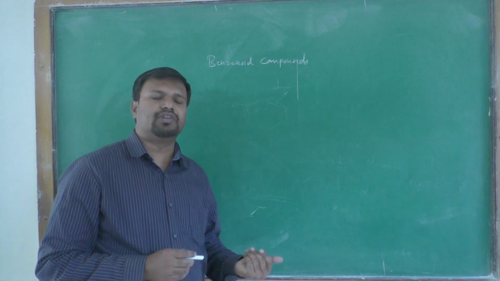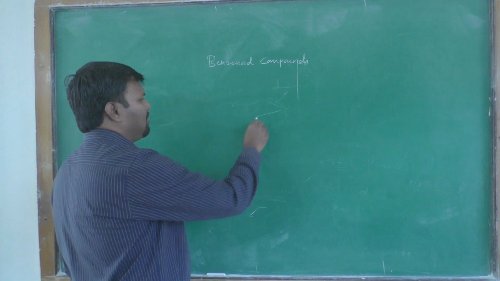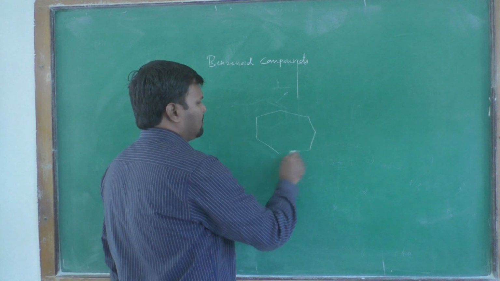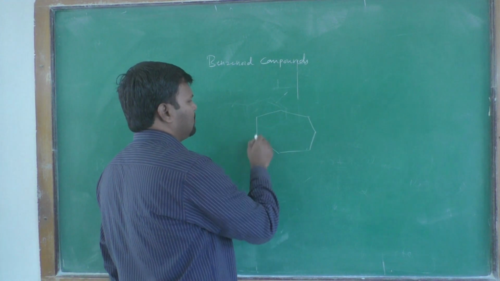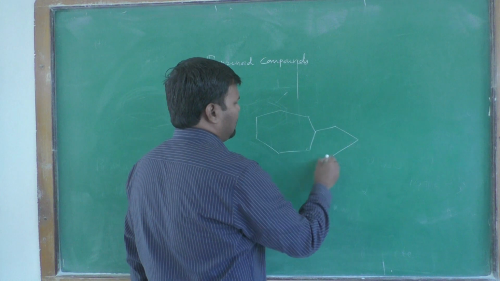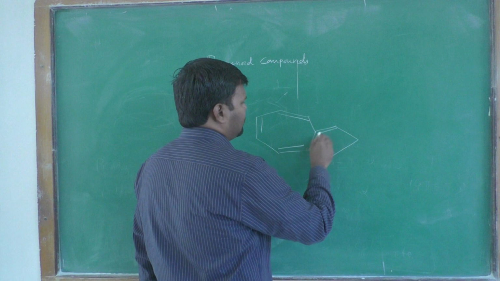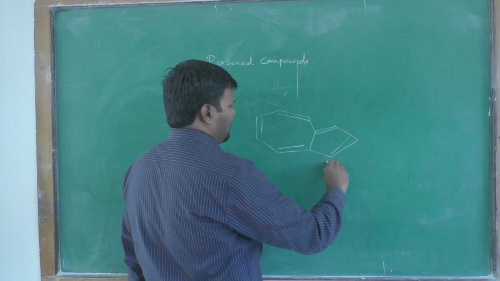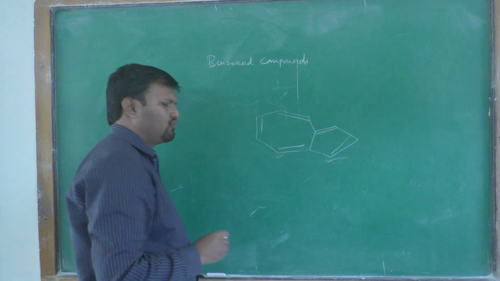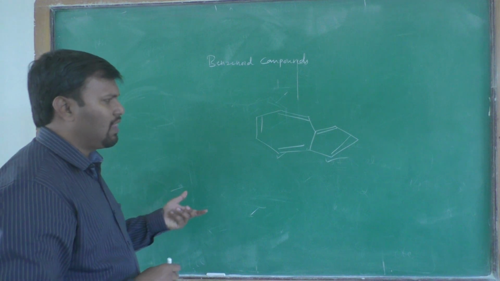That is a non-benzenoid compound. One example is azulene, which has a 5-membered ring and a 7-membered ring fused together. It does not have a benzene ring.